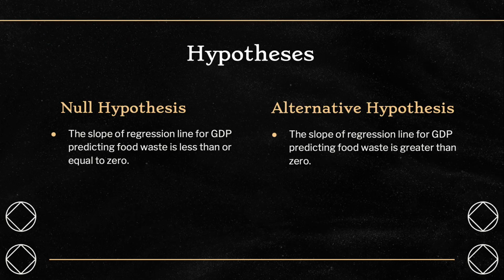To test this, we hypothesized the alternative hypothesis, the regression slope between GDP and food waste is greater than zero, indicating a positive relationship, with our null hypothesis being the regression slope is less than or equal to zero, indicating no relationship or even a negative one.